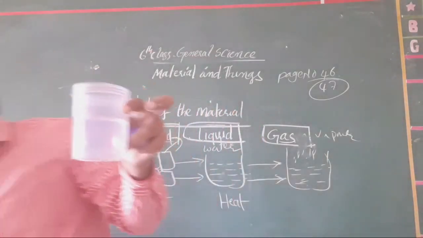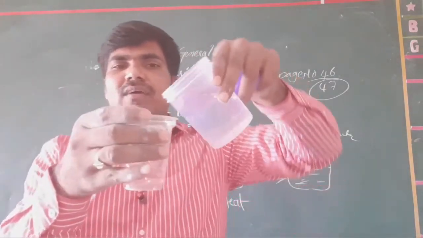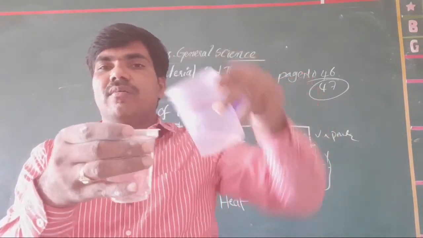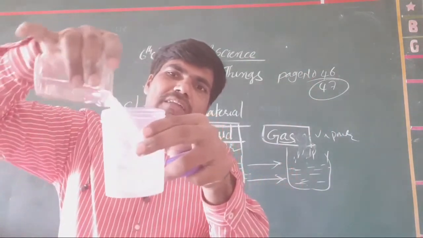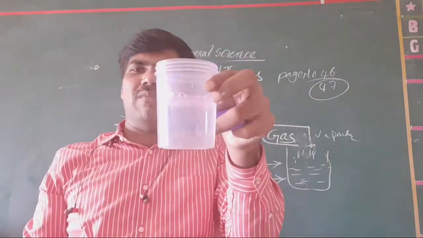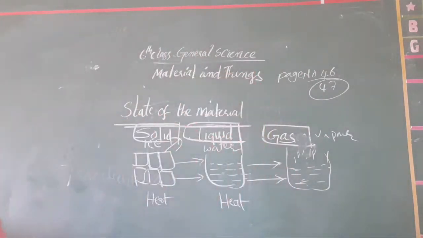The same thing I am considering in this particular glass. The shape is like this only. Okay, clear? Now this shape will be there. When I take it in this, the same shape will be obtained for us. But it is not like that with solids.